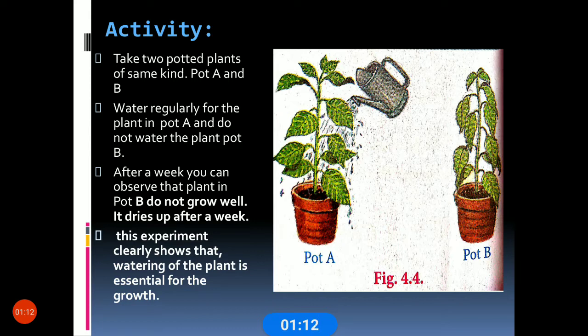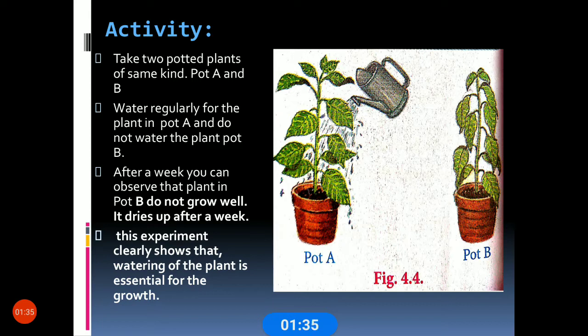To maintain the balance of oxygen and carbon dioxide, all plants and animals need care and protection, isn't it, children? If you protect our plants and animals, then only the oxygen and carbon dioxide in the atmosphere will balance properly.